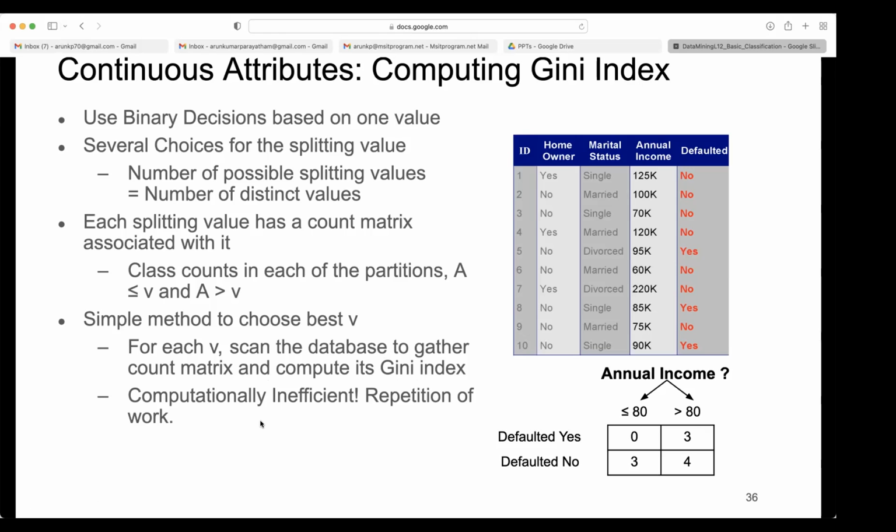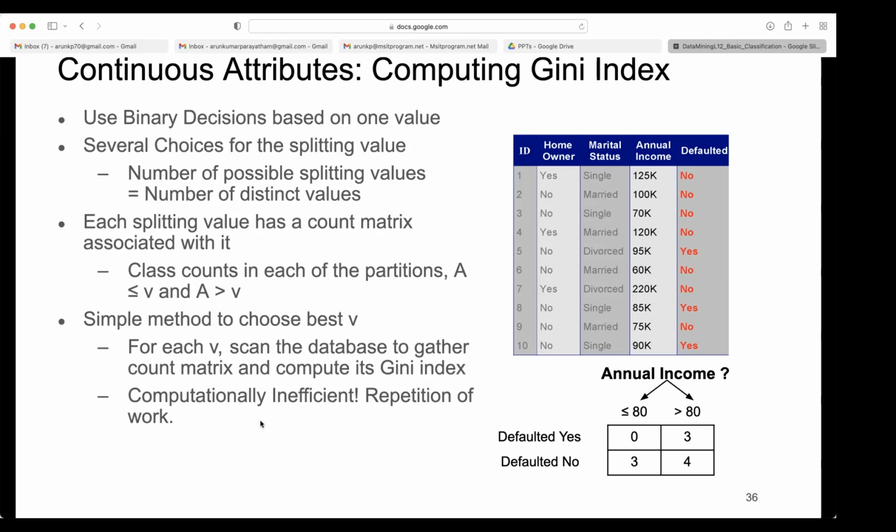What do the last two lines say? If we directly take all the values and compute for all of them, for example, here we have 10 distinct values for annual income, and we compute the Gini index for all 10 distinct values. What is the repetition of work here?